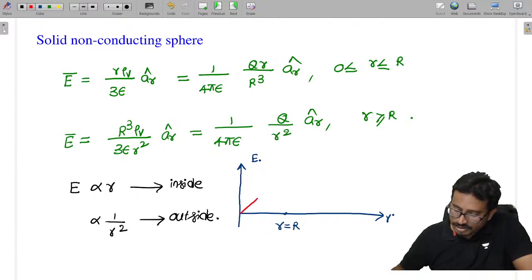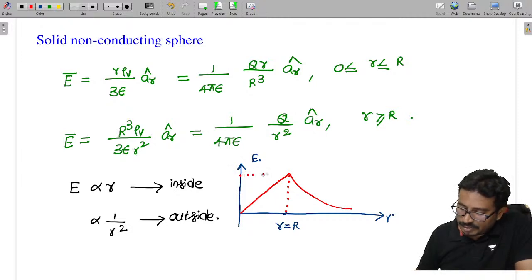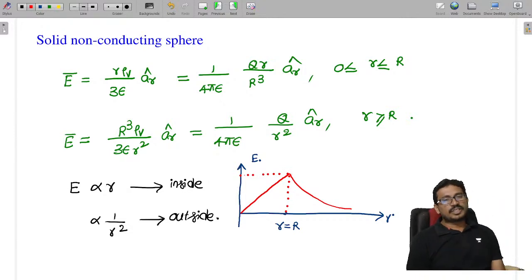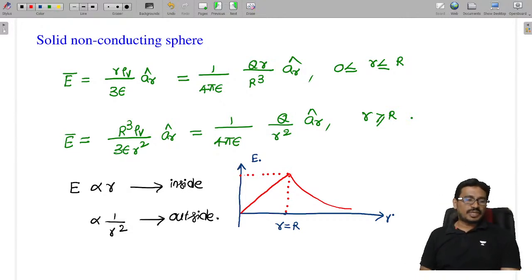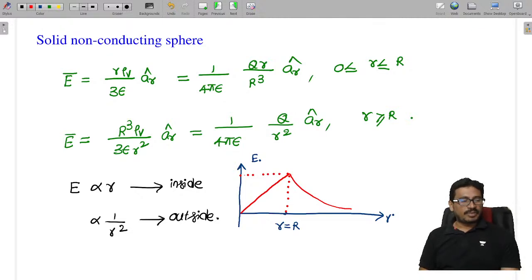It is like a y equal to mx line, a straight line, up to small r equal to capital R. Thereafter it decreases as 1 by r square. And at this location the electric field is maximum. The electric field is maximum on the surface of a non-conducting sphere. Thereafter it decreases.